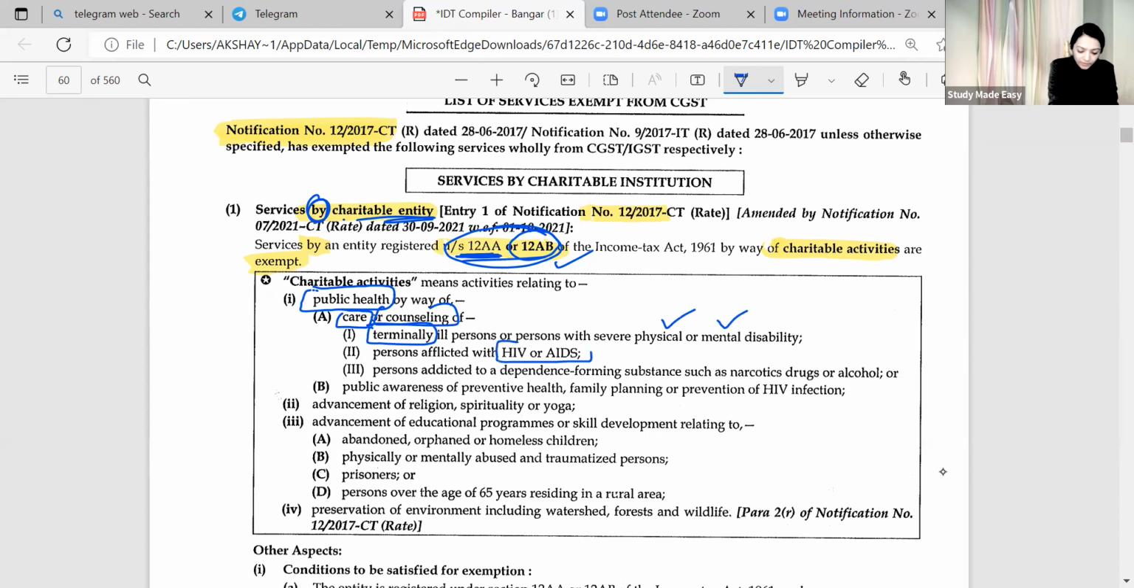Whether he is afflicted by AIDS or HIV, or he is addicted to drugs. So basically you are taking counseling or taking care of such a person, whether they have HIV AIDS, or those drug or alcohol addicts. If you are taking care, it is specifically written: counseling of a person addicted to drugs. Counseling is also covered, care is also covered, both things are covered. Talking to them is also covered.